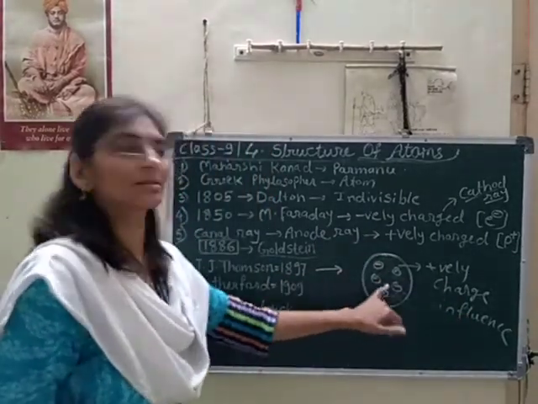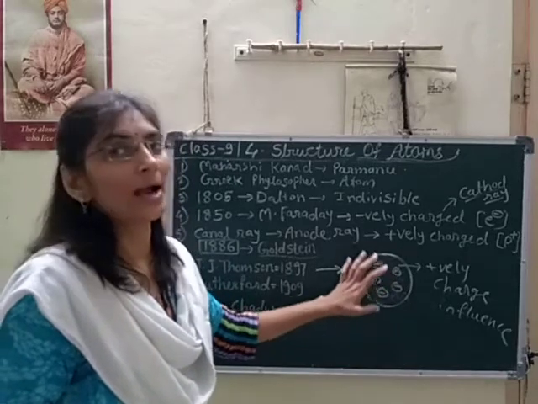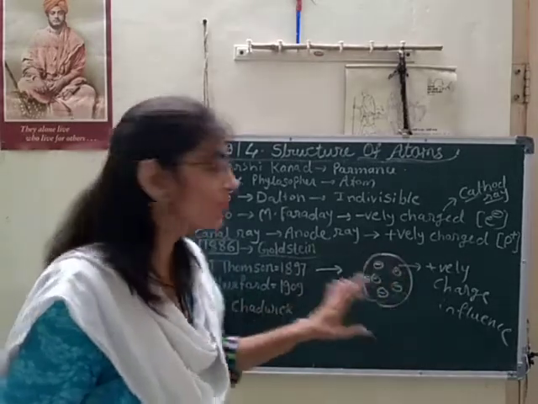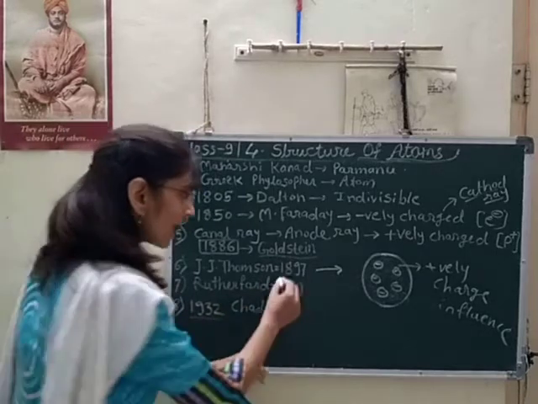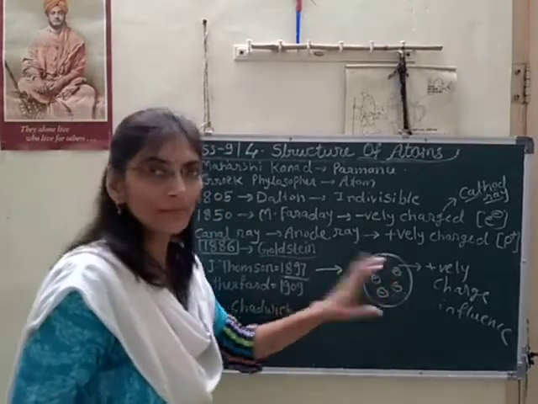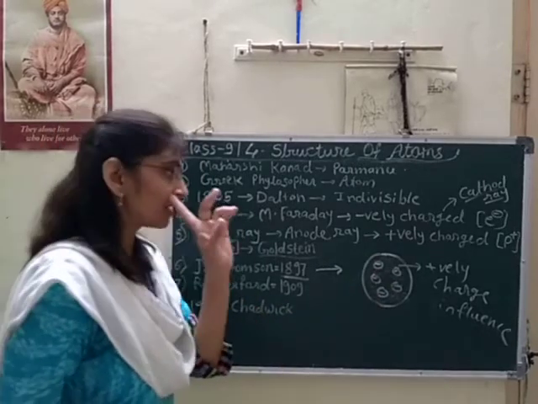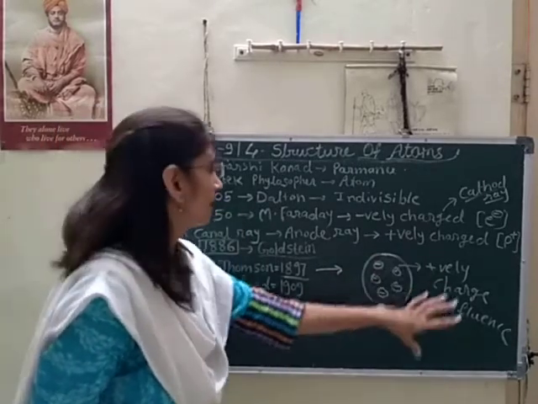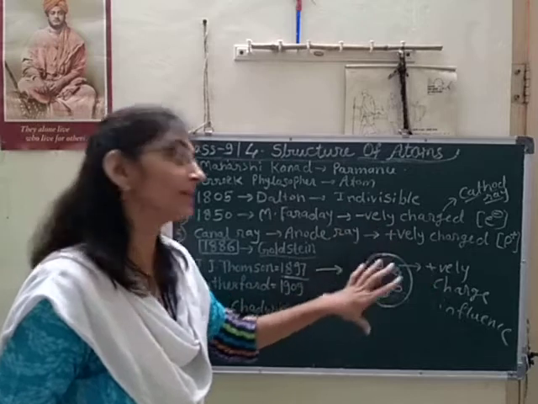So this structure of the atom was given by J.J. Thomson in 1897. So here we got one basic structure of the atom, meaning the structure of the atom may be like that.